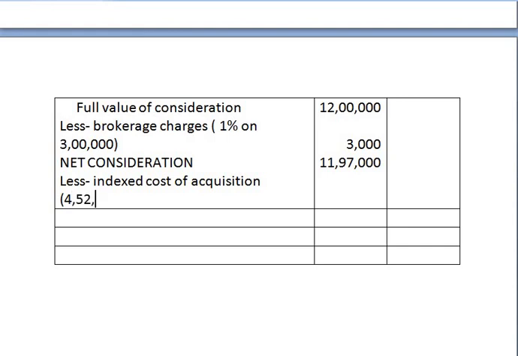So cost of acquisition 4,52,000 into cost inflation index for the year of transfer is 289 divided by cost inflation index for the year of purchase is 113. He has purchased these shares in year 2004 and the cost inflation index for that year is 113. 4,52,000 into 289 upon 113, we get answer 11,56,000.